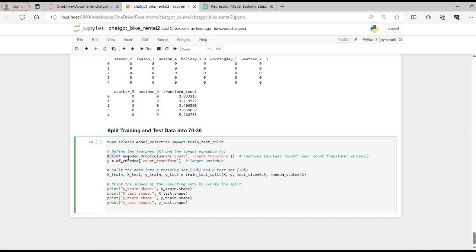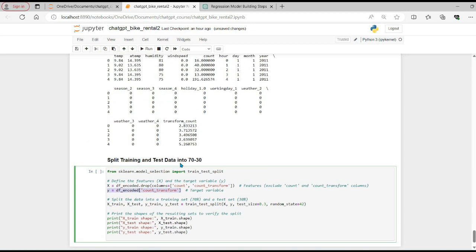Let's confirm whether the written code looks correct or not. Here it's giving X equal to df_encoded.drop, and it's dropping the two columns: count, which we don't require as you know, that is the original value, and count_transform, which is our transformed target variable, so we are dropping both. And then similarly y is equal to df_encoded count_transform.